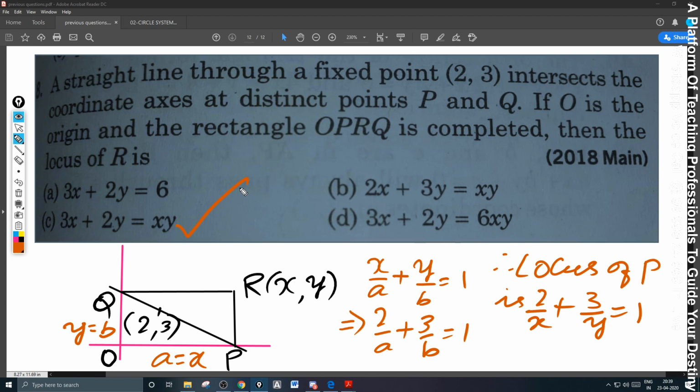Just check it out. Very simple question, please. Locus problem. Only thing you have to understand.